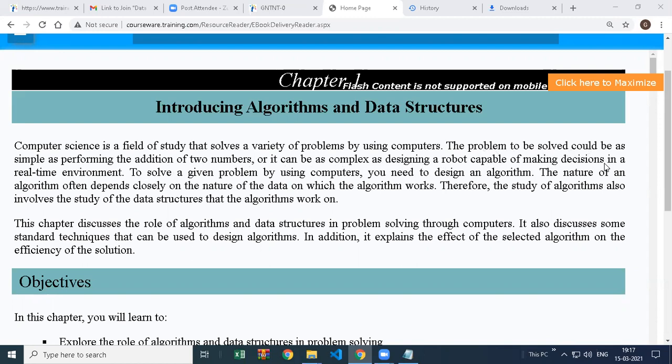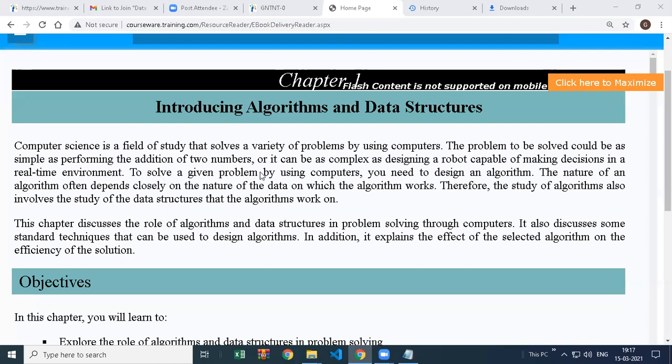But both have algorithms, both have logics. We require a different step by step procedure to solve each kind of problem, whether it is an addition problem or making a robot, this big problem.